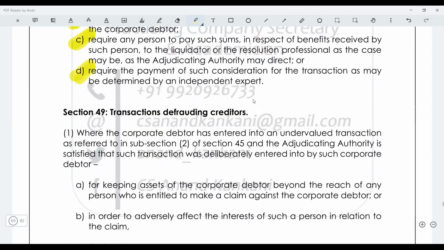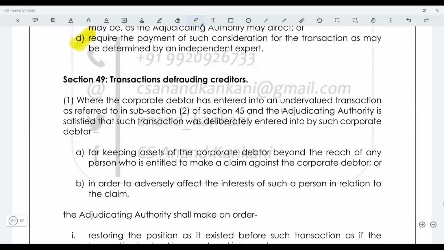Guys, this is clear. Guys, this is clear. Is this clear? Yes. Yes, sir. Okay. Then you have section 49.